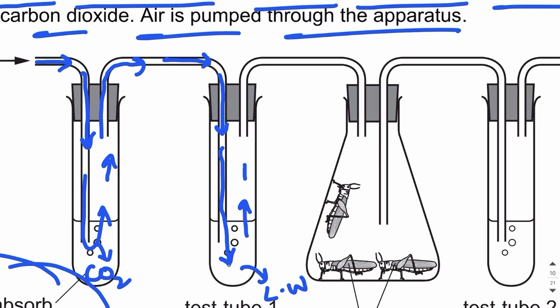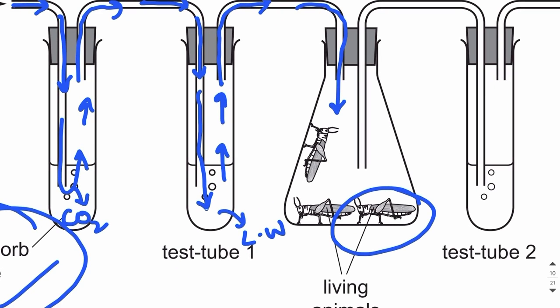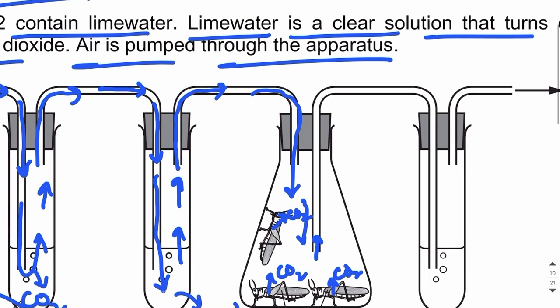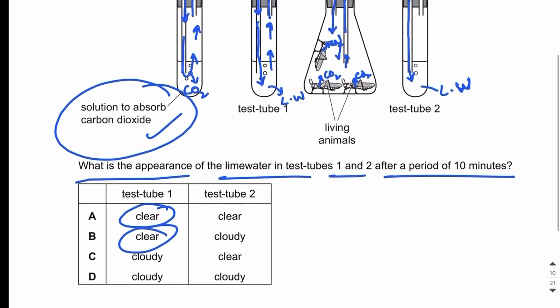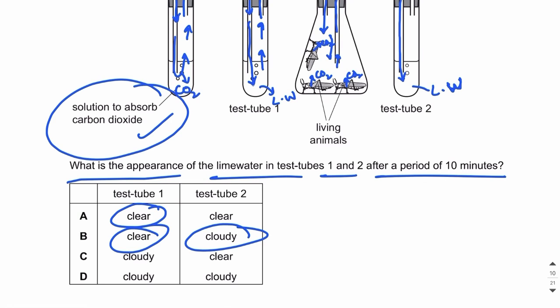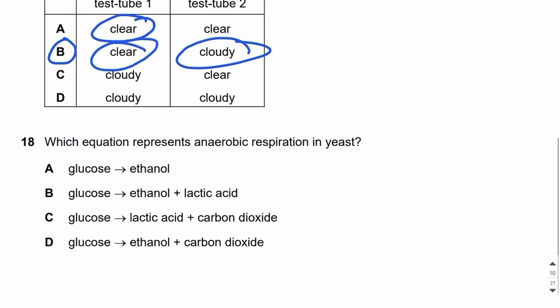Then the air travels from test tube 1 into the conical flask, and this conical flask contains living animals. These living animals are respiring and releasing carbon dioxide. So the air receives carbon dioxide, right? So when the air flows into the delivery tube and goes to test tube 2, this time the air contains carbon dioxide, and as the air bubbles into the lime water, it turns cloudy or milky. So the lime water in test tube 2 will turn cloudy after 10 minutes. However, the lime water in test tube 1 will stay clear. Let's move on to MCQ number 18.